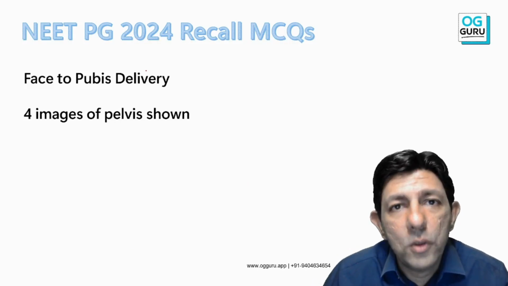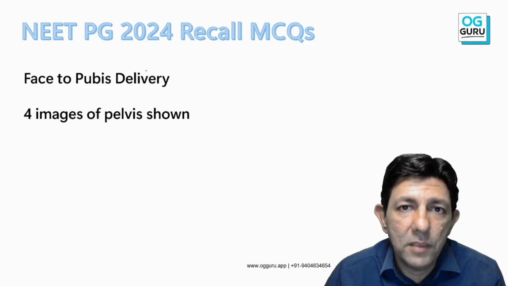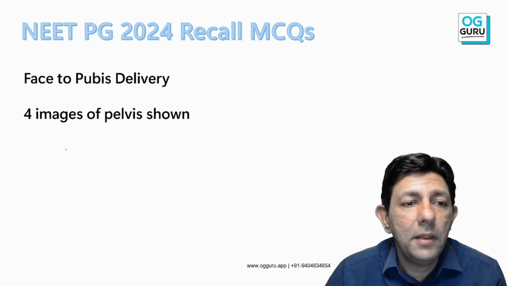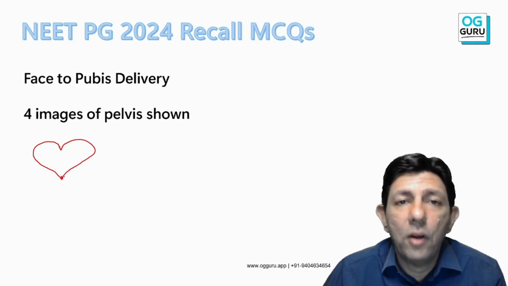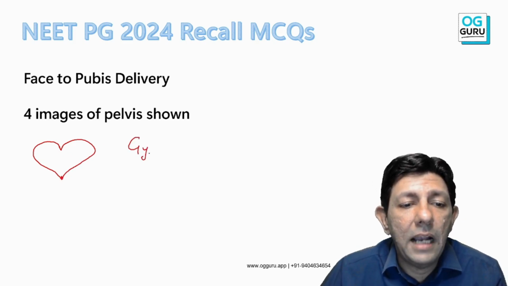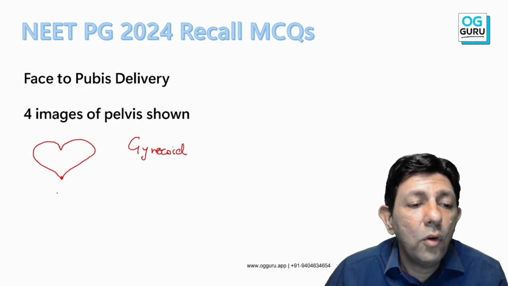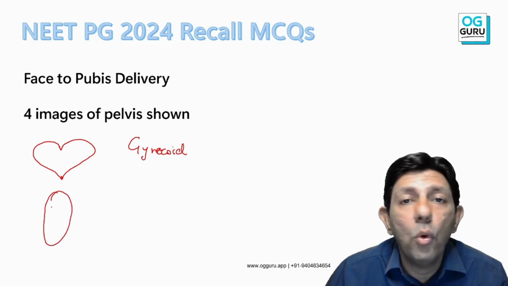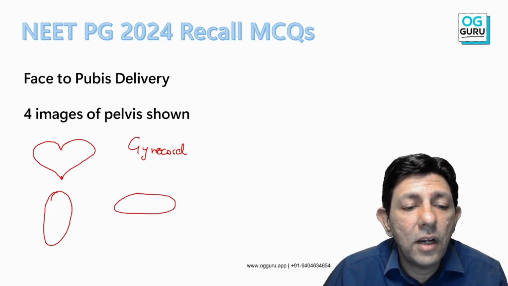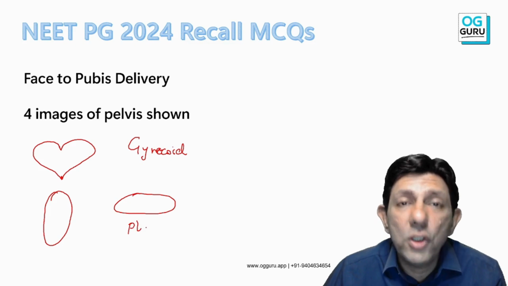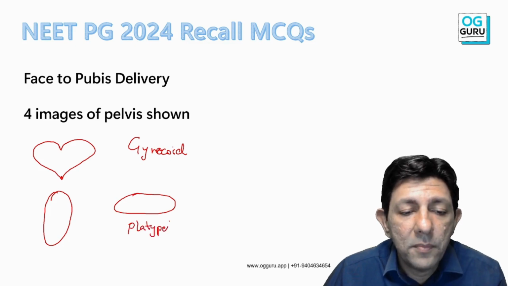Now, a student told me, sir, 4 types of pelvises or images were shown. Remember that one was an android pelvis. Android pelvis is like a heart-shaped pelvis. Next was, of course, a gynaecoid or roomy pelvis. Then was an anterior posterior oval, which is the anthropoid pelvis. And last is a transverse oval. This is the least common variety, the platypelloid pelvis.